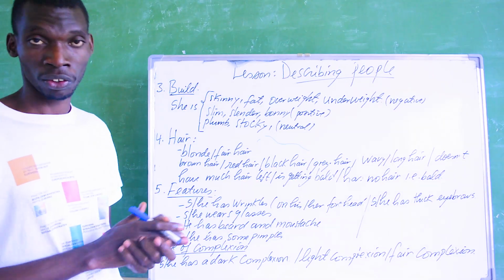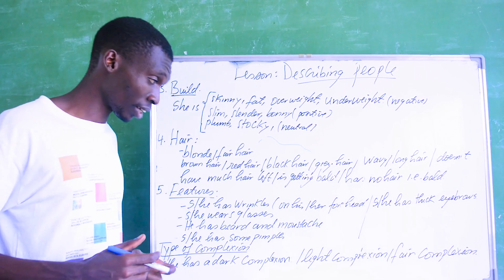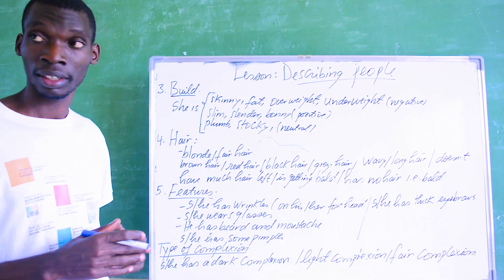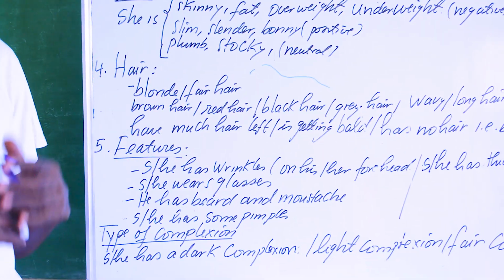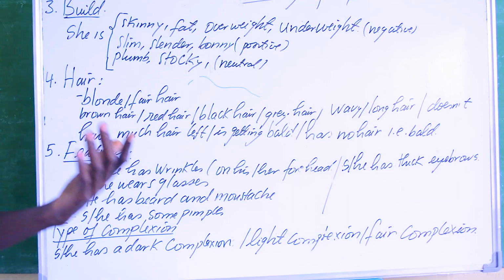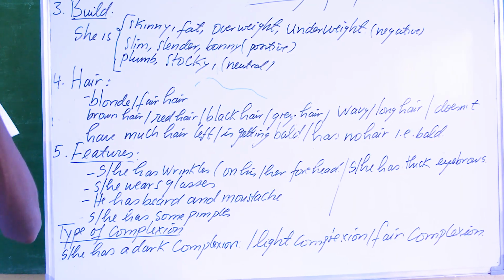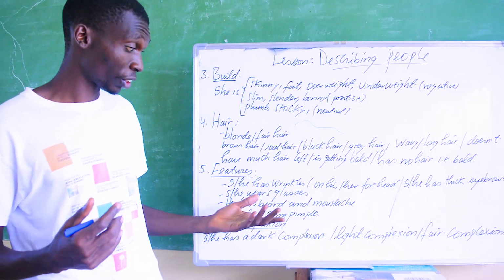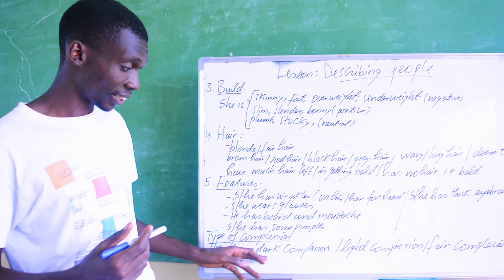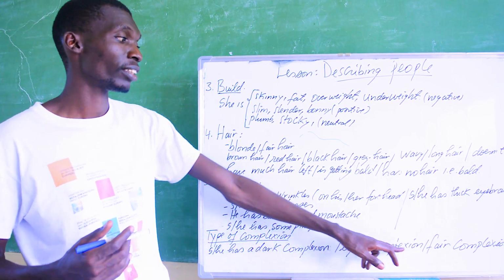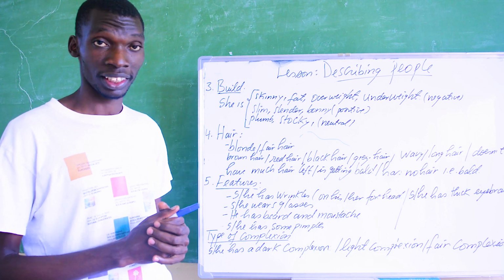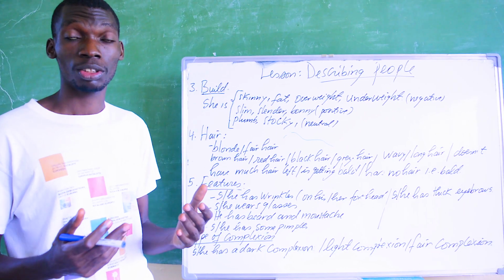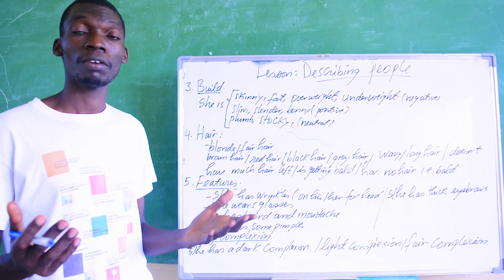Good. So the bonus point that I would like to tackle in this tutorial is type of complexion. Complexion is the appearance of a person's skin, especially of the face. For example, I have a dark complexion. But he has a light complexion. He has a fair complexion. Is that understood? So complexion is the appearance of a person's skin, especially of their face.